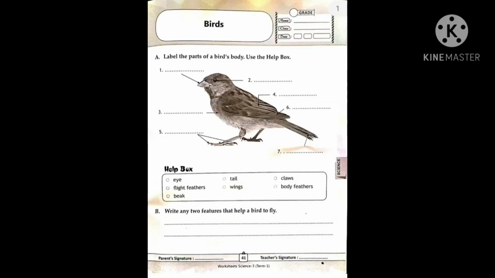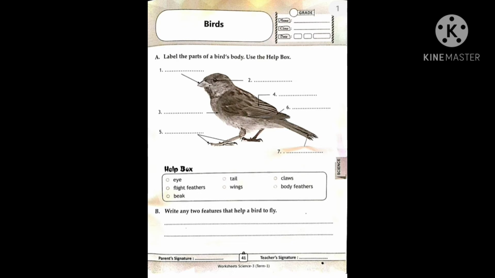Hey children, today we are going to do the worksheet of the science chapter birds. Chapter 4, birds. We already learned the body parts of the bird, and the birds are the only animals with feathers on their bodies, and they have wings to fly.